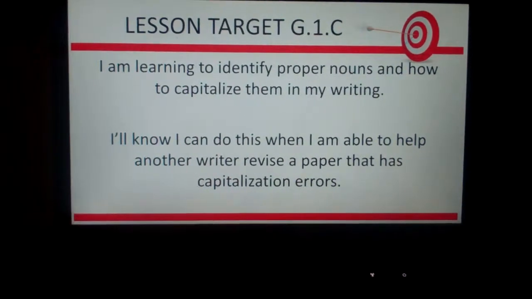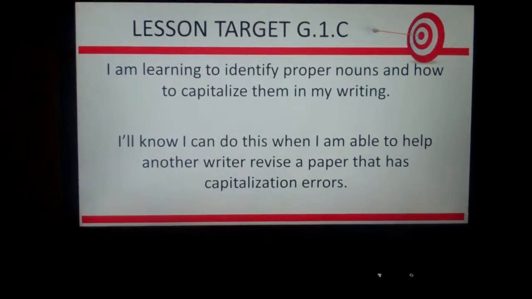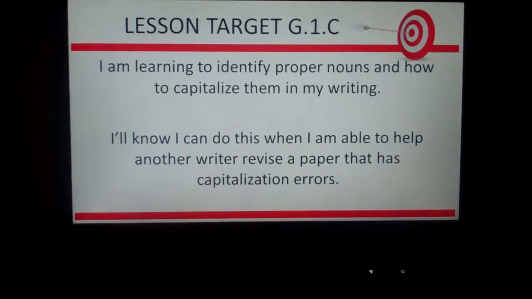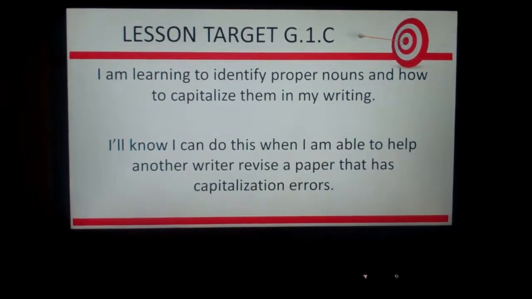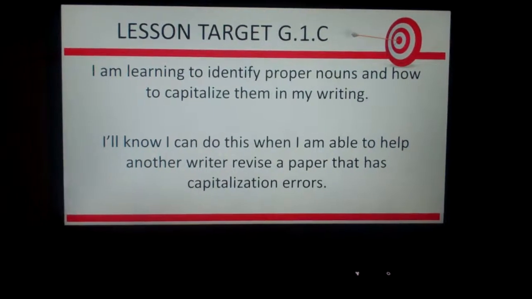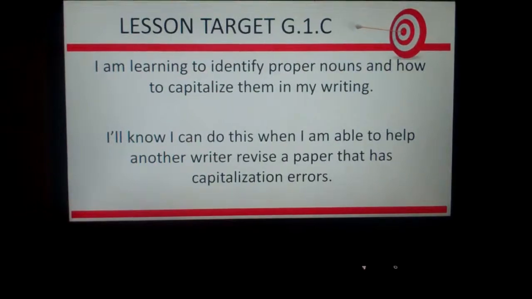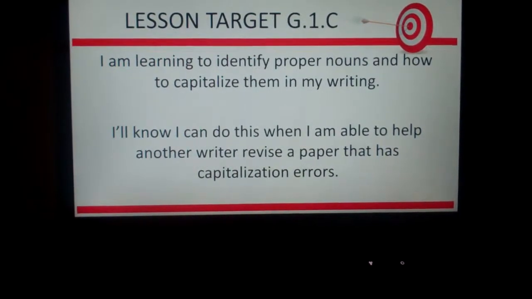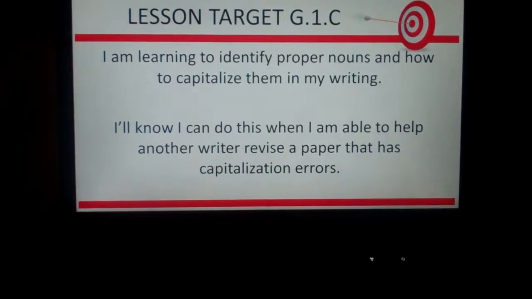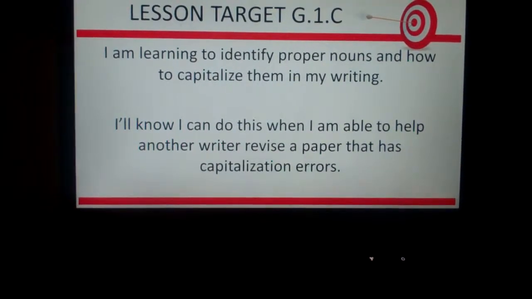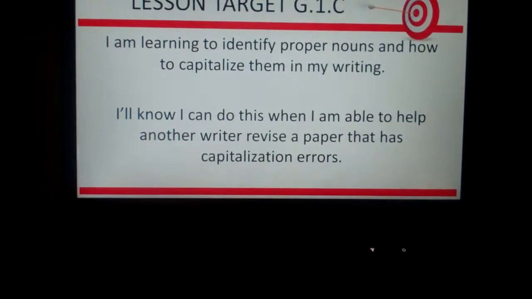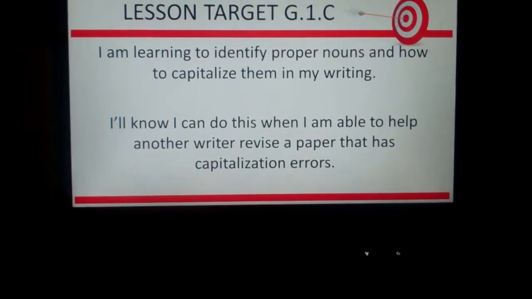Since you're watching this video, it probably means that you have successfully completed our first two grammar lesson targets. So good job. Our lesson target for today is G.1.C. I'm learning to identify proper nouns and how to capitalize them in my writing. And you'll know that you can do this when you're able to help another writer revise a paper that has capitalization errors. So let's move over to our board here.